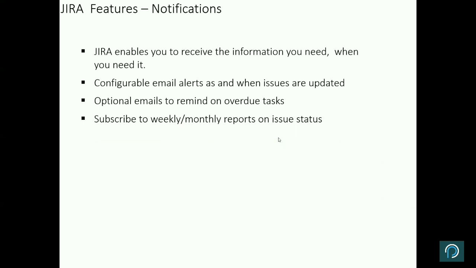Similarly, another important feature which Jira provides is notification. So when a new issue is created, and if the notification function is enabled, the entire team, those who are in scope of this particular story, can be tagged in that story and they will get the notification. If you are the Scrum Master and you have assigned a story or enhancement to a developer or a QA, they will get the notification. You can set up a custom notification on Jira to get certain kinds of issues and reporting and all that. So the notification function is also a very, very strong function within Jira.